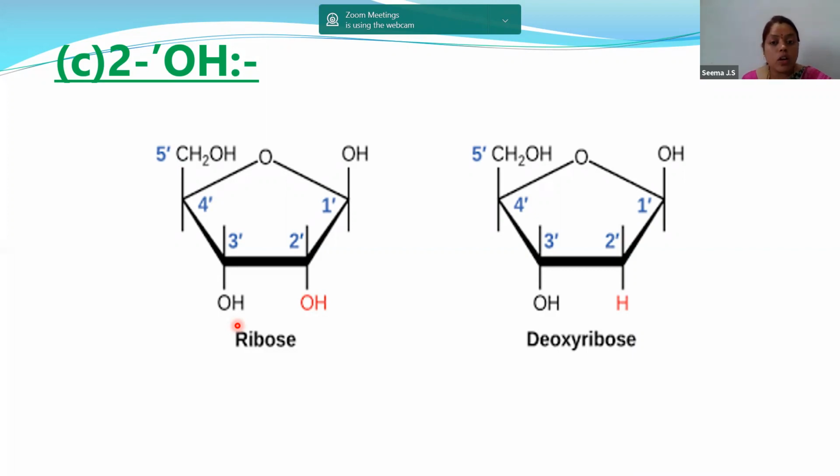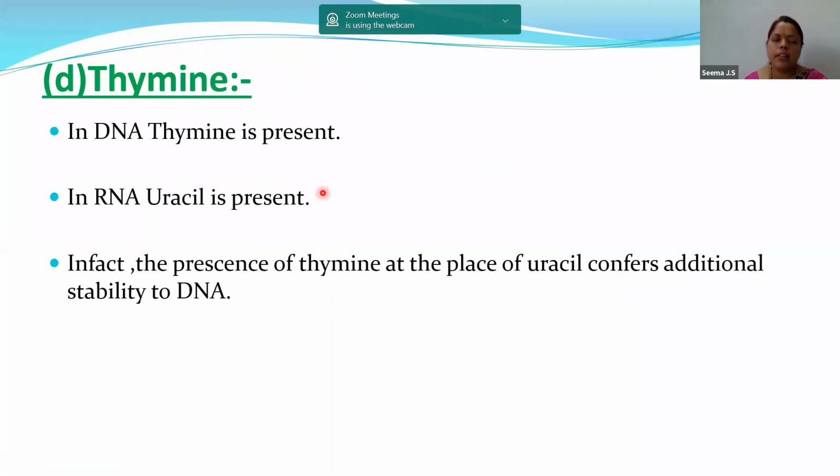Similarly, deoxyribose has less oxygen, so less reactivity and more stability. With this, we can understand that the absence of the 2'-OH means more stability of the DNA. Next, thymine. Thymine is present in DNA, whereas uracil is present in RNA. In fact, the presence of thymine in place of uracil confers additional stability to DNA. The presence of thymine increases the stability of the DNA.